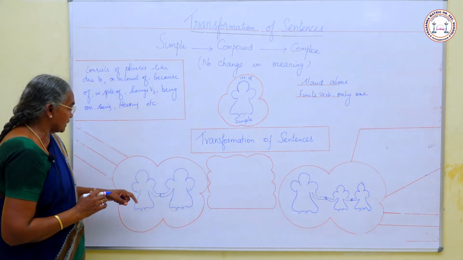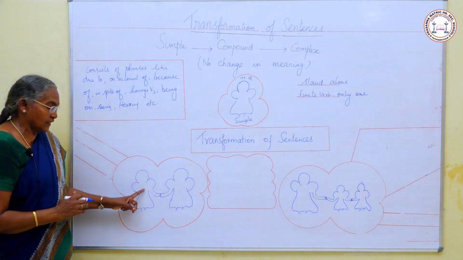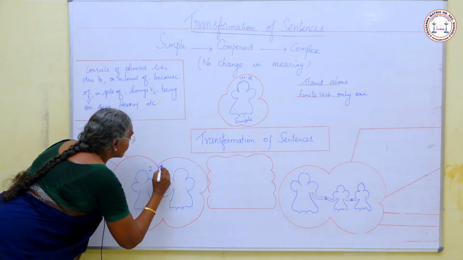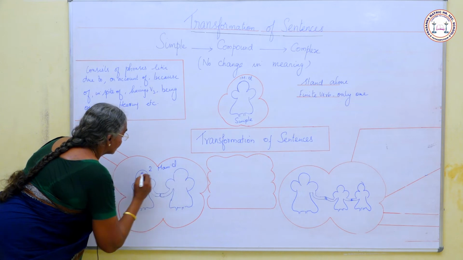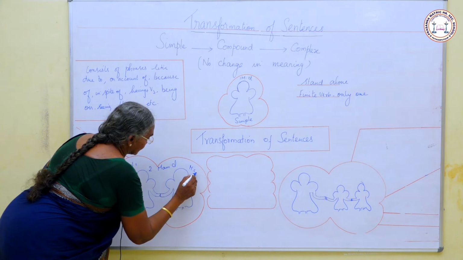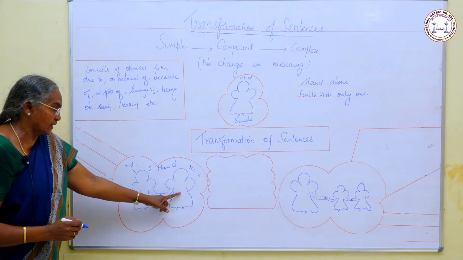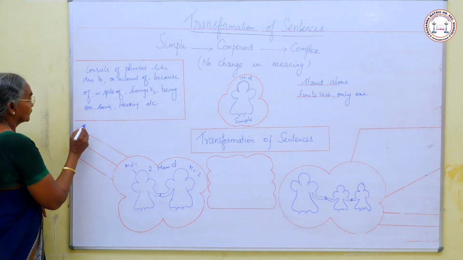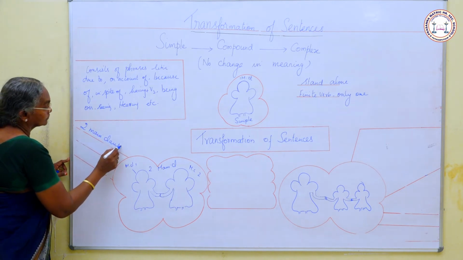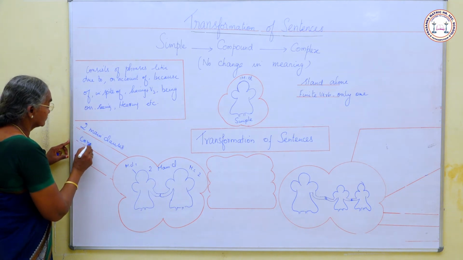Next, we shall study about the compound sentence. Here, there are two main clauses, main clause 1 and main clause 2. There are two main clauses connected by a coordinating conjunction.